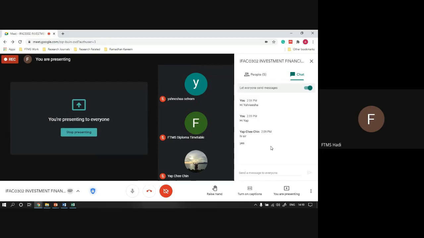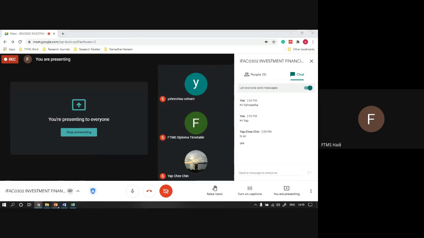It's not difficult because the materials are provided by me. You just need to find the annual report and find the figures.